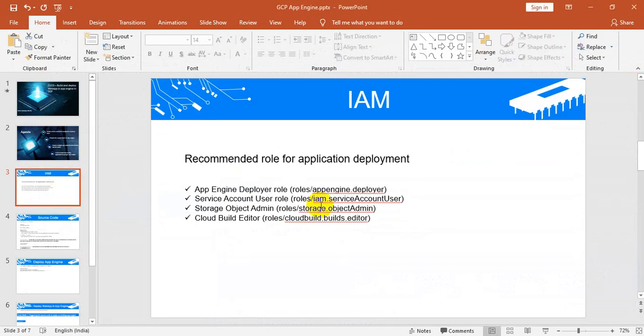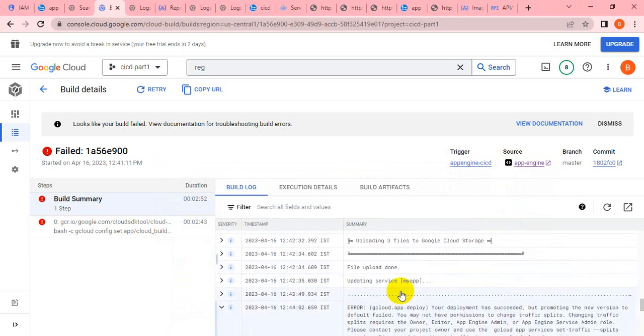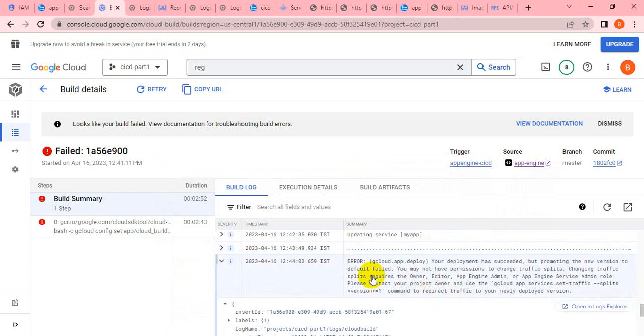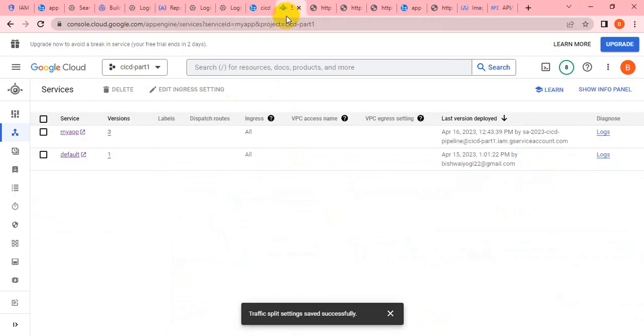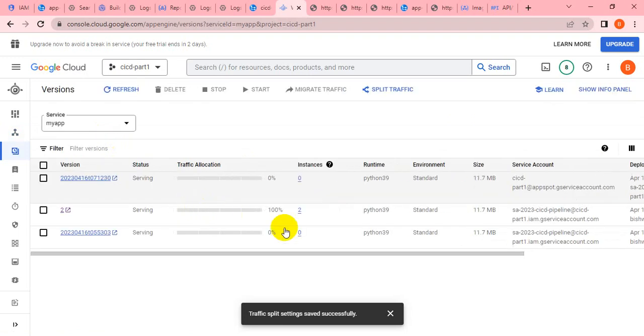Just let me check my PPT. Yeah, if you see here, we have given the privilege to app engine deployer, right? But it requires owner, editor, or app engine admin, or service admin. So that's why it succeeded, but anyhow, it did not promote. Let me check whether it is, yeah. If you see here, earlier it was version 2, and it is version 3 now. Yeah, let's do one thing. In the meantime, let me promote it manually from here, and for the automatic one, I will provide this privilege.